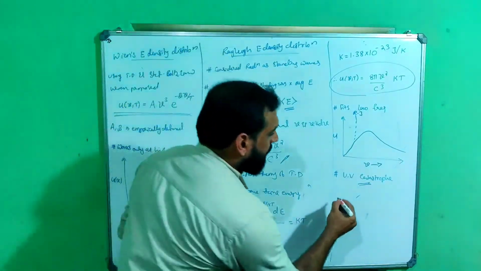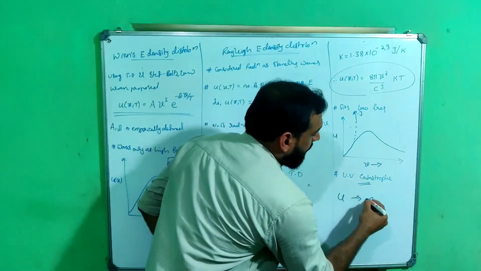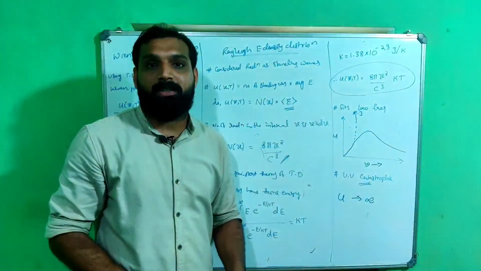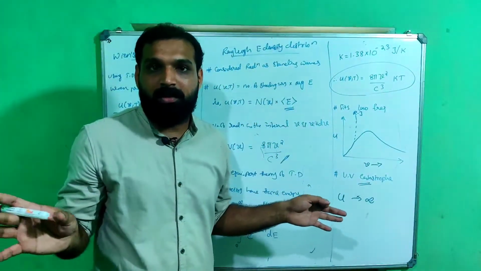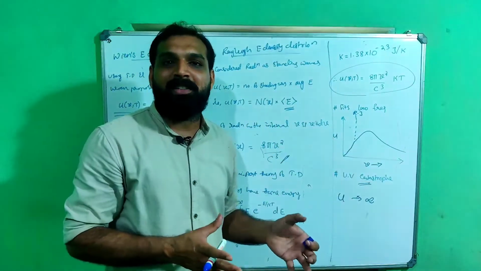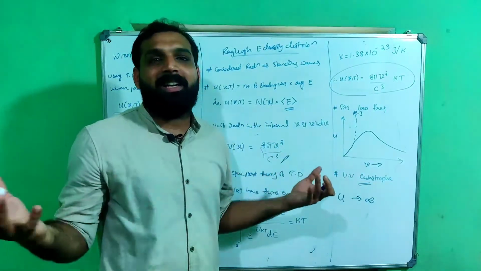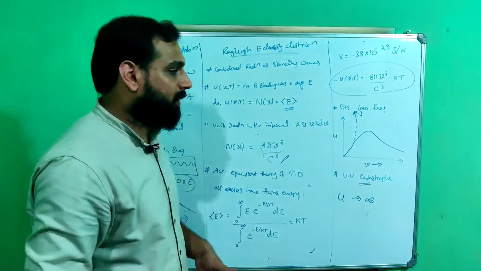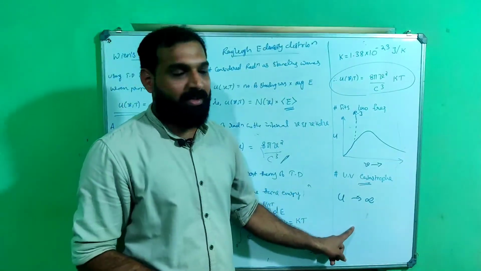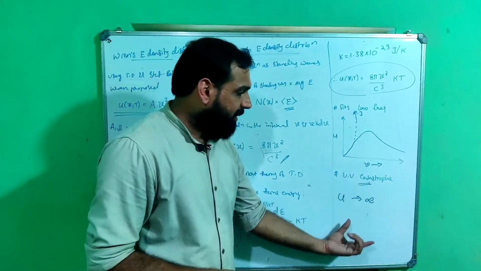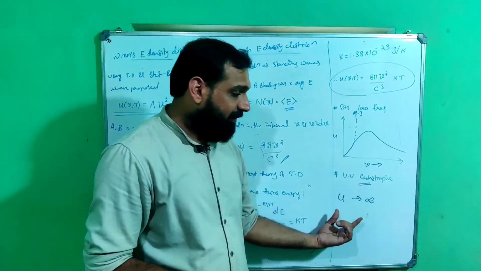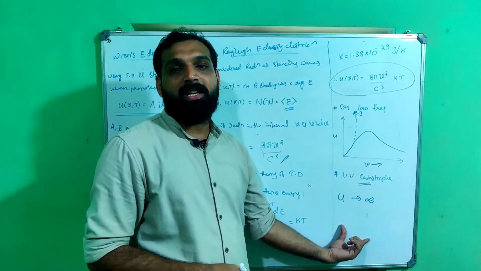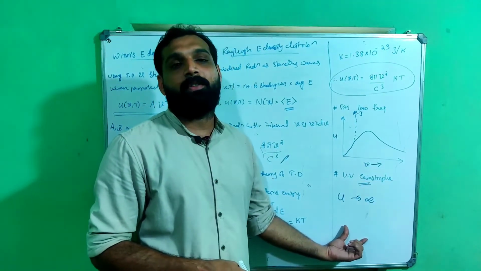That means the box is containing an infinite amount of energy, and that is not possible. If a box contains an infinite amount of energy, we can make everything possible, right? Using that energy we can do many things as we want. That is not possible. They obtained that when the frequency tends to infinity, the box contained an infinite amount of energy.